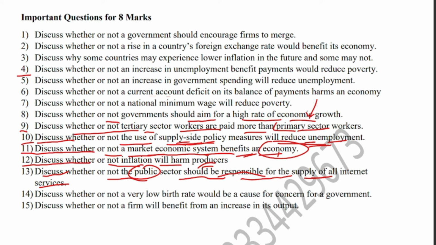On the other hand, you will say that the public sector should not be responsible for all that because it may have other aims to achieve, like it may need to focus more on the provision of defense services, educational services, medical facilities or building infrastructure instead of providing internet services. So it's not always better that the public sector should be responsible for that because it increases the workload of the government, and similarly the public sector is generally slow in response.